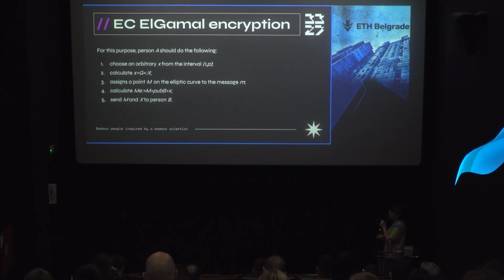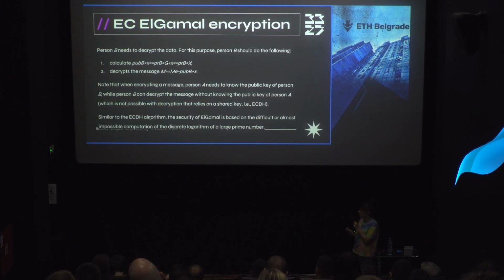Okay, after that, the user can calculate this. This is the public key of the coordinator. He knows little x, this is a secret, and adds this point on the elliptic curve and obtains ME. The user will send ME and X to the coordinator.